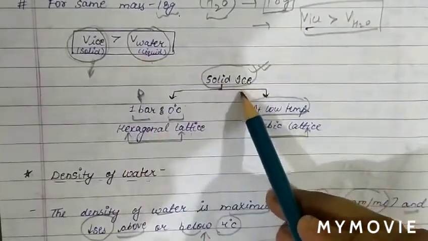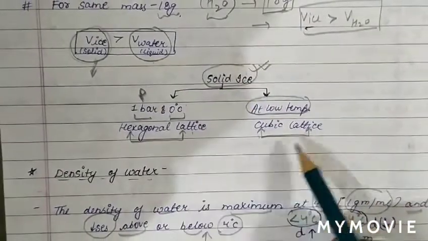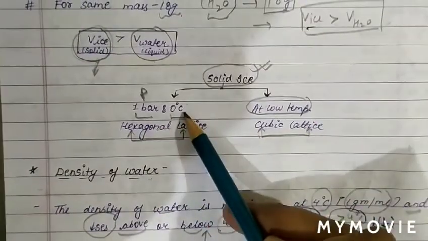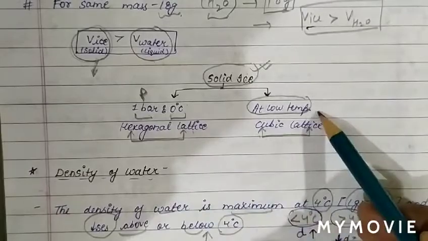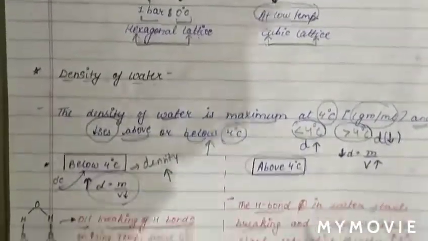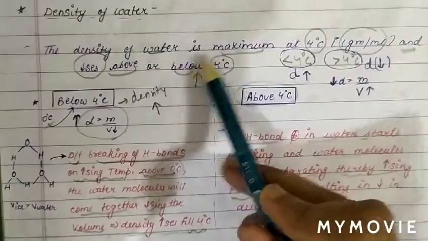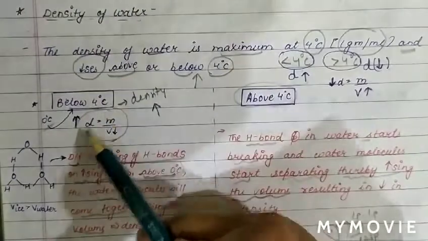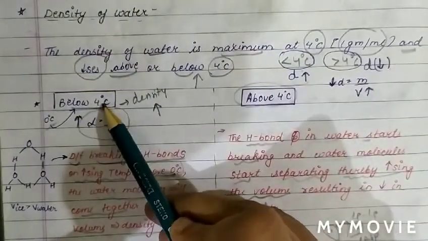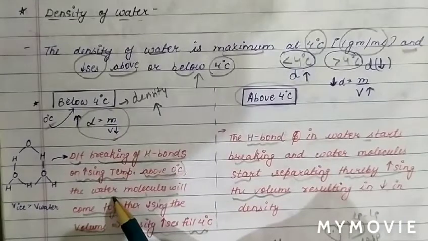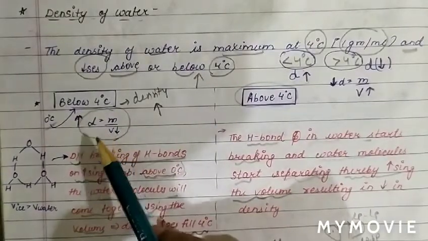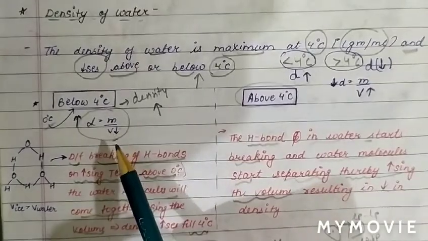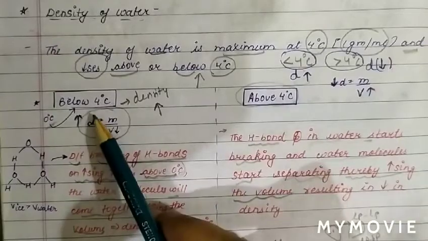And we have discussed the existence of solid ice in the form of hexagonal lattice and cubic lattice, due to variation in pressure and temperature. At 1 bar pressure and 0 degrees Celsius, hexagonal lattice. At low temperature, cubic lattice. Then we have discussed the density of water. The density of water is maximum at 4 degrees Celsius, which is 1 gram per ml. Density increases below 4 degrees Celsius because of breaking of hydrogen bonds. Due to breaking of hydrogen bonds, water molecules come closer, so volume decreases, hence density increases.